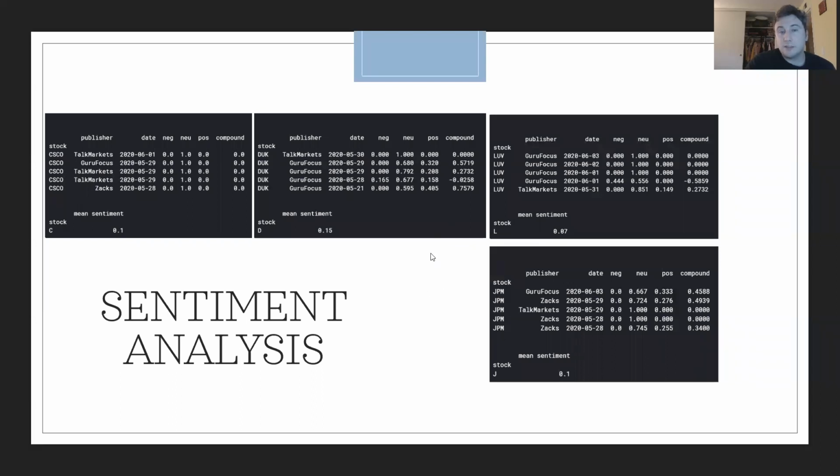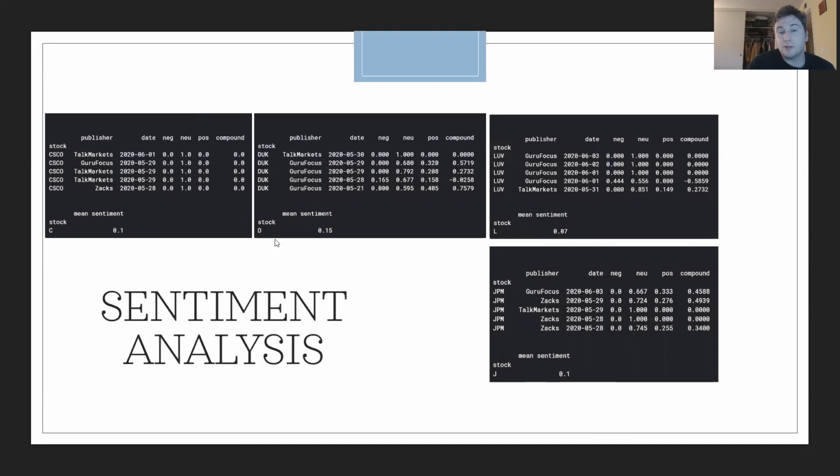So this is what I originally found running the analysis on each data set for each of the different stocks. So we've got Cisco Systems, Duke Energy, Love, and JP Morgan Chase. And Love is Southwest Airlines. And in this particular case, it looks like Cisco Systems was very neutral, with a result of 0.1.